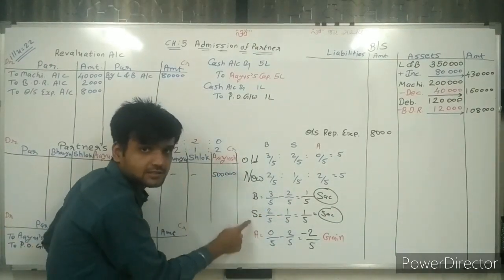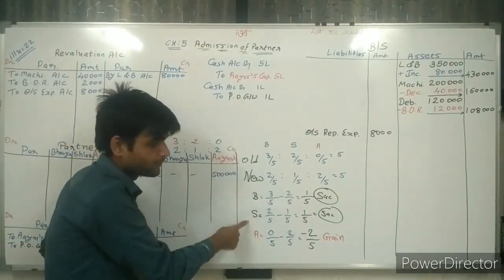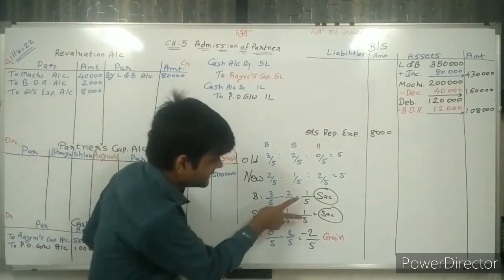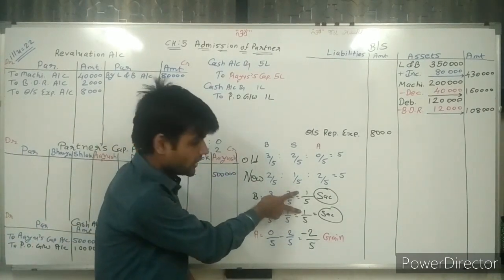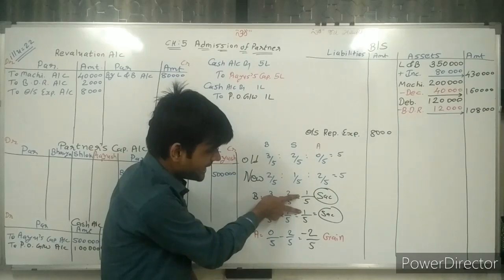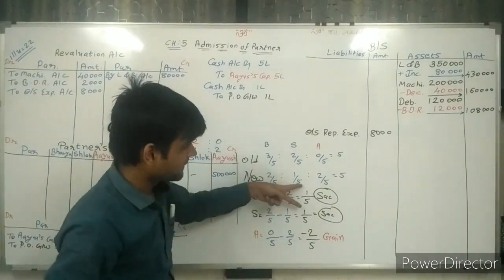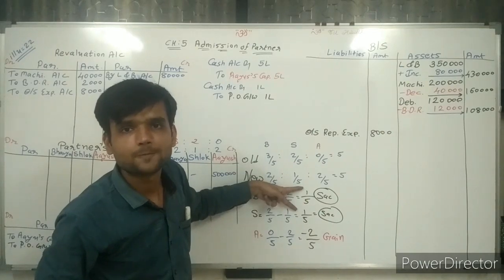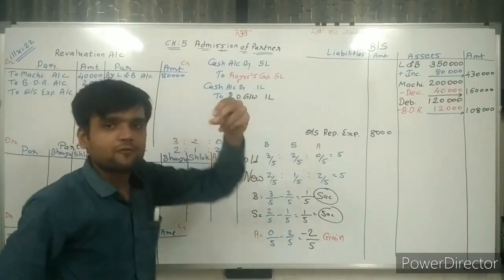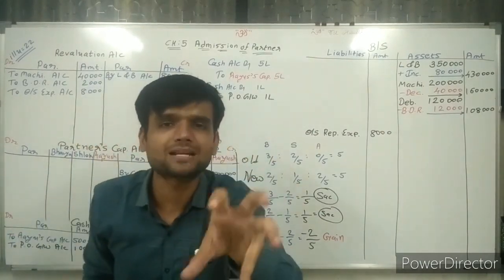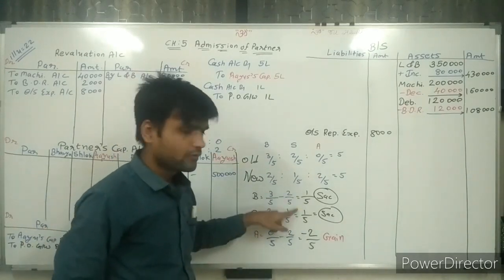Bhavya and Shlok. In which ratio? In the sacrifice ratio. Your sacrifice ratio is the same, 1:1, because the denominator 5 is the same. So we distribute this 1 lakh rupees among the partners equally.